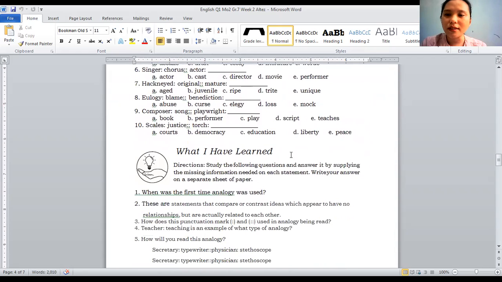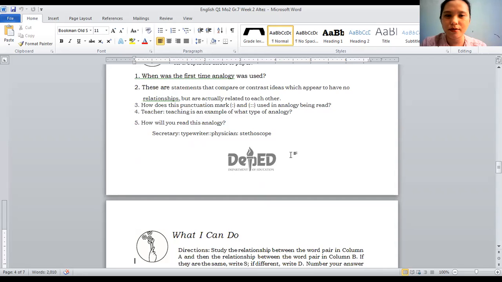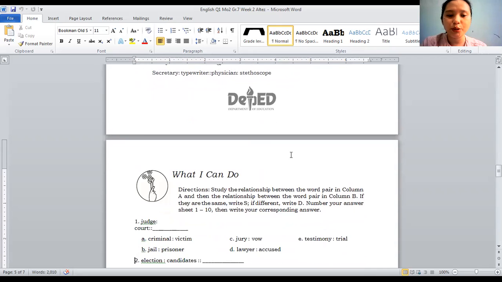For What I Have Learned, about the lecture a while ago, when was the first time analogy was used? That was already discussed earlier, along with what we talked about today and how to read the punctuation marks. Next, What I Can Do. The instruction or direction here is for the assessment. In Tagalog, the instructions of What I Can Do and the assessment are swapped.